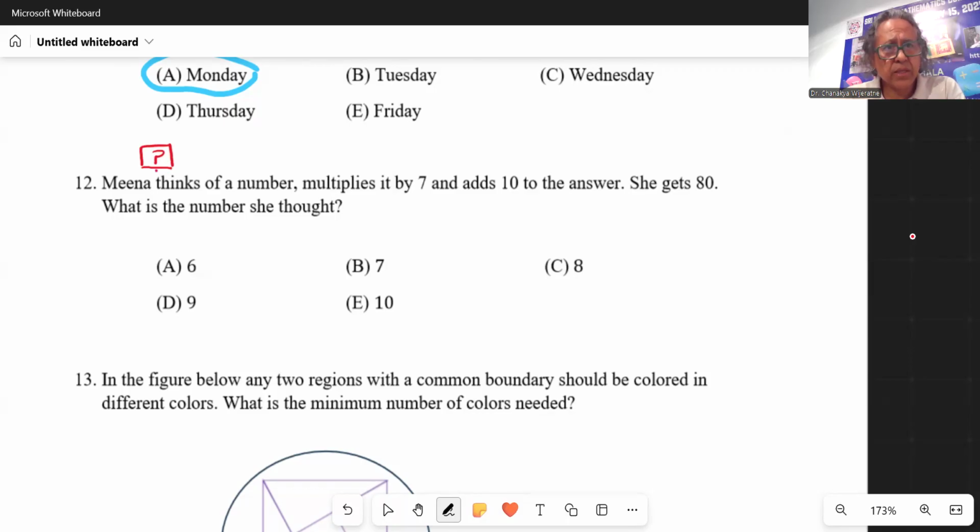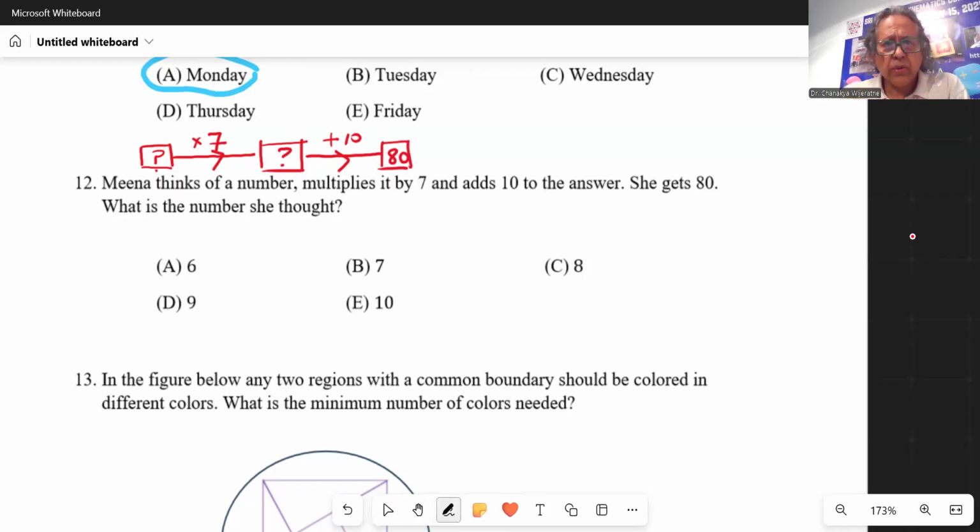We don't know what that is. And there is some action here. She multiplies it by 7, and then she gets a new number that also we don't know. And then she does another action on that answer, adds 10 to the answer, and she gets 80.